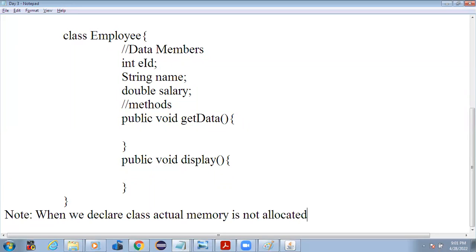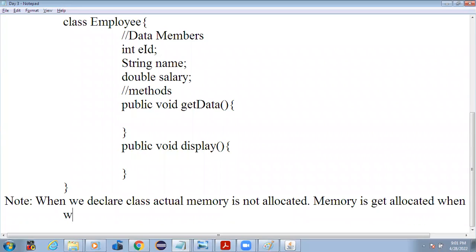Actual memory is not allocated. So when we are writing the class name, memory is not allocated. Memory gets allocated when we create an object of a class.